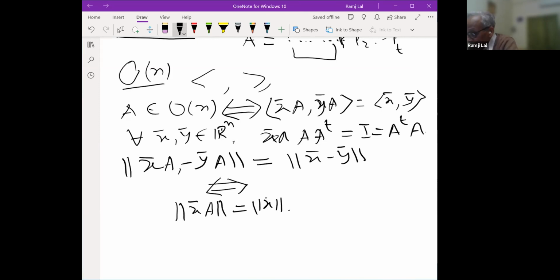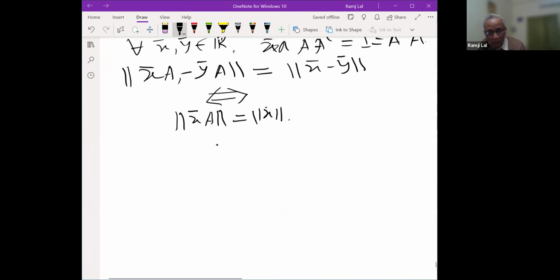You can also see that if we keep a point, say the origin, fixed, then these are the isometries of the Euclidean space. If we fix the origin, then these are the only isometries. Last time we were discussing this orthogonal group.